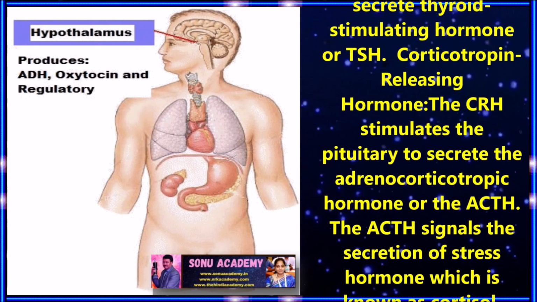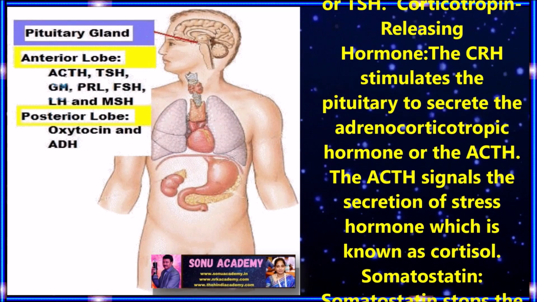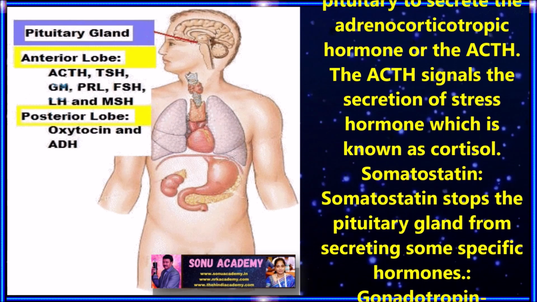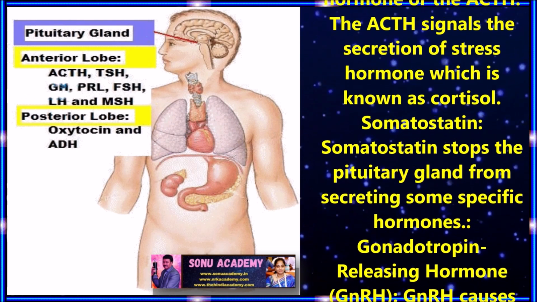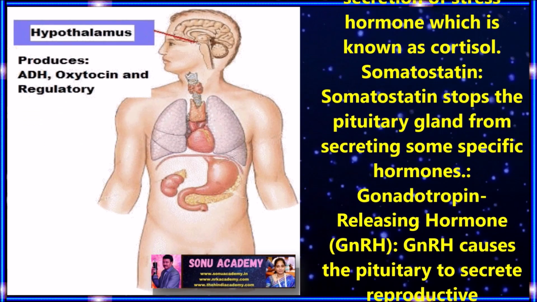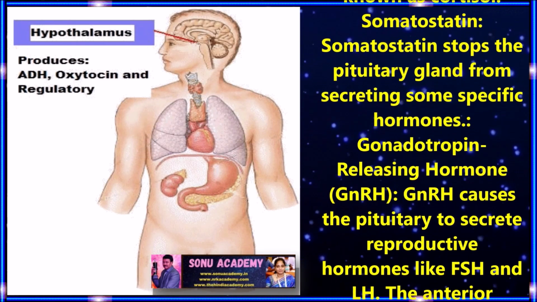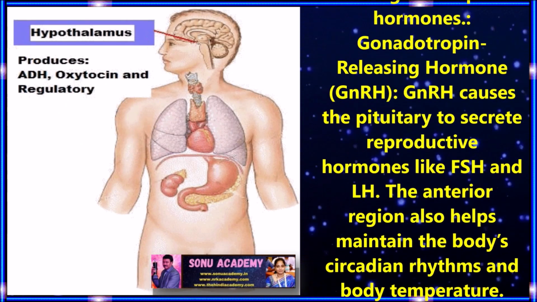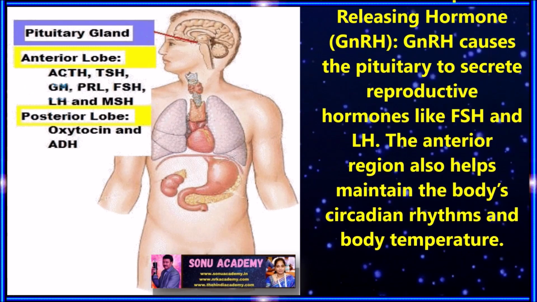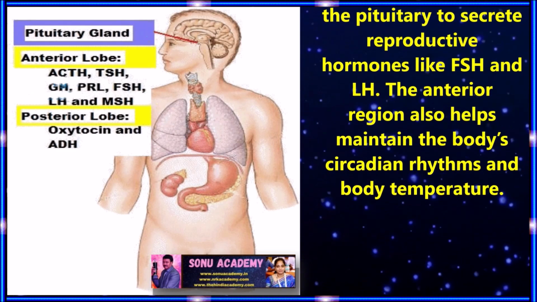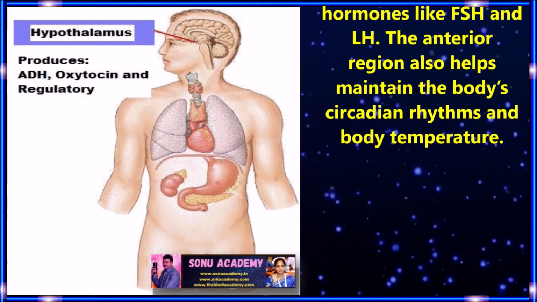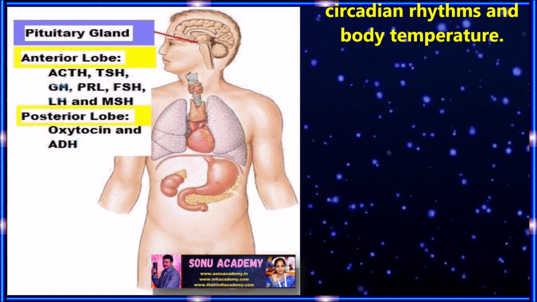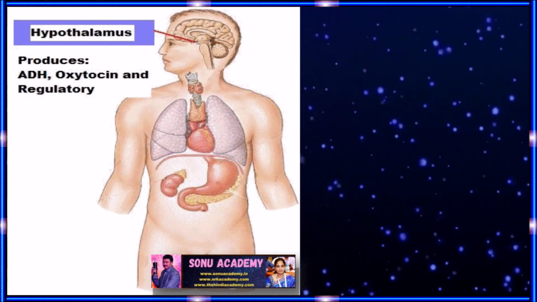Corticotropin releasing hormone. This CRH stimulates the pituitary to secrete the adrenocorticotropic hormone or ACTH. The ACTH signals the secretion of the stress hormone, which is known as cortisol. Somatostatin. This somatostatin stops the pituitary gland from secreting some specific hormones. Gonadotropin releasing hormone. GnRH causes the pituitary to secrete reproductive hormones like FSH and LH. The anterior region also helps maintain the body's circadian rhythms and body temperature.